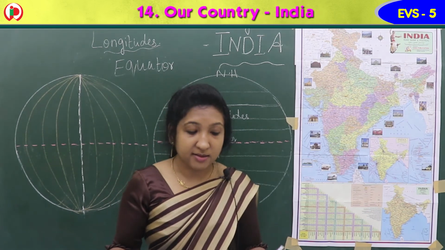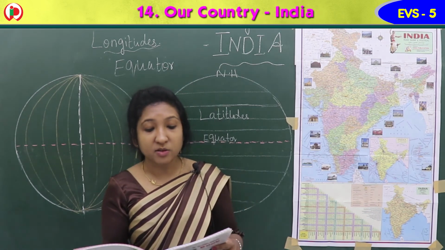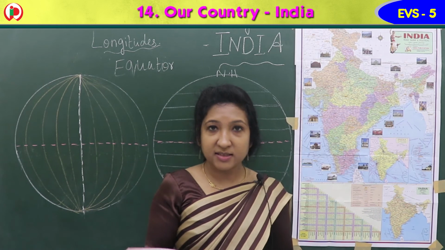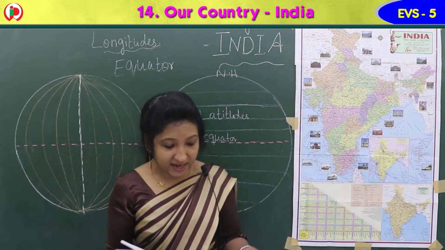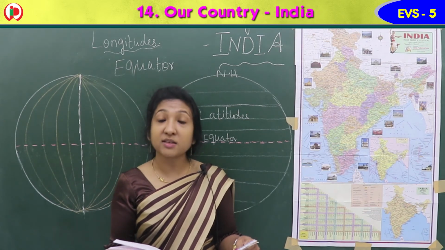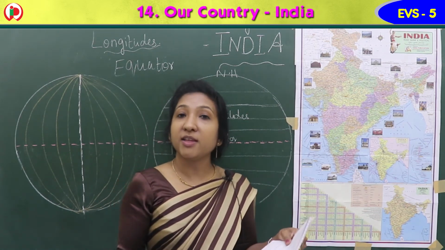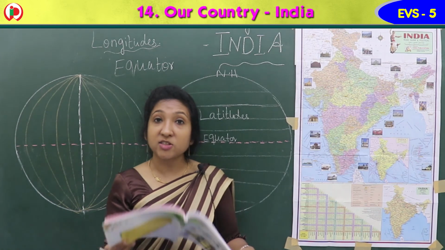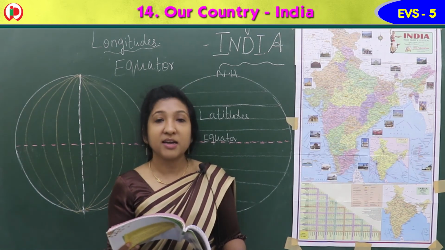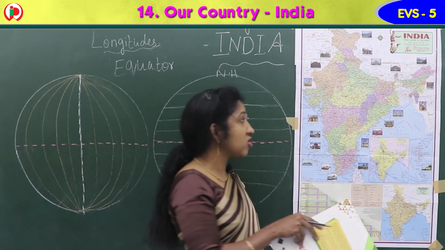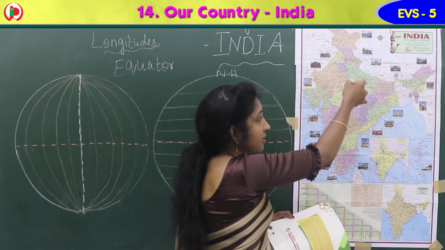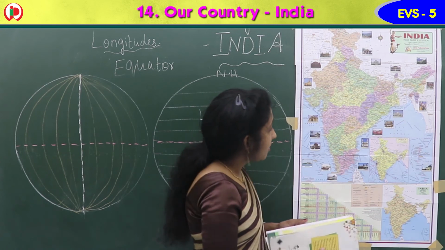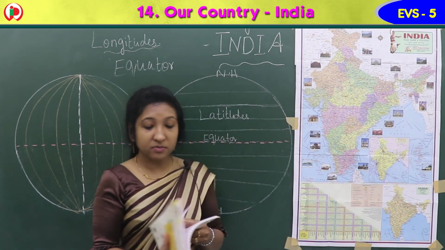Now Western Ghats. Western Ghats are the source of all Deccan rivers. About Deccan Plateau we learned when we learned about physical divisions. It lies to the south of the northern plains and it is triangular in shape, we learned. Deccan Plateau is in triangular shape and it is here to the south of the northern plains, somewhere here. Okay.